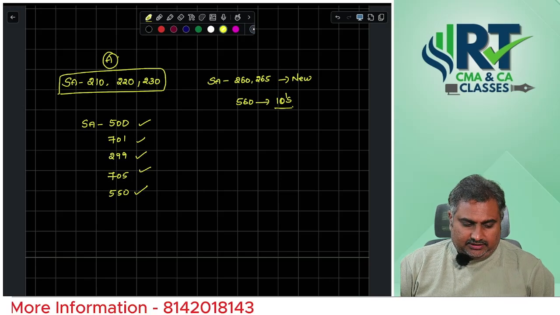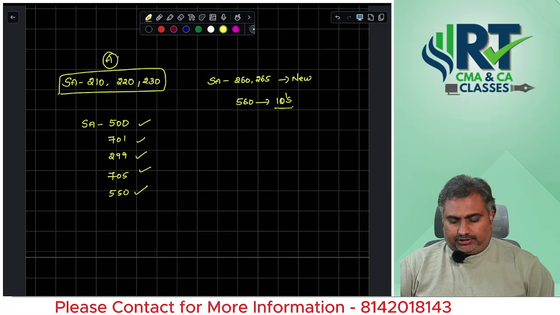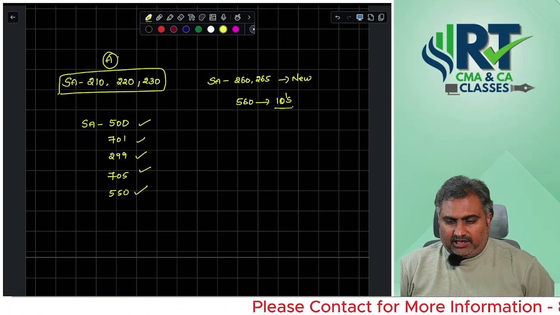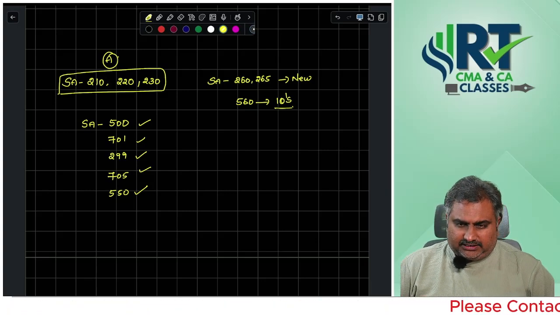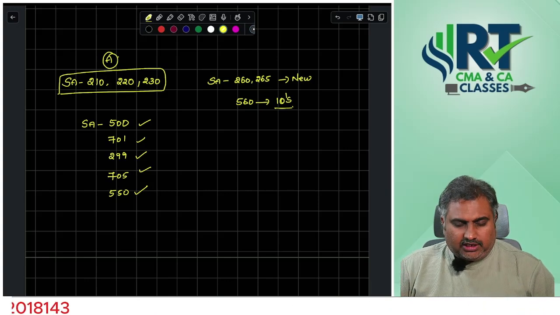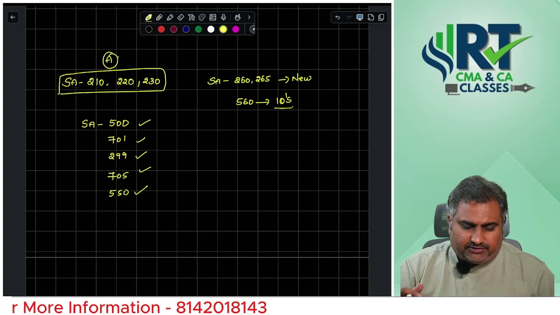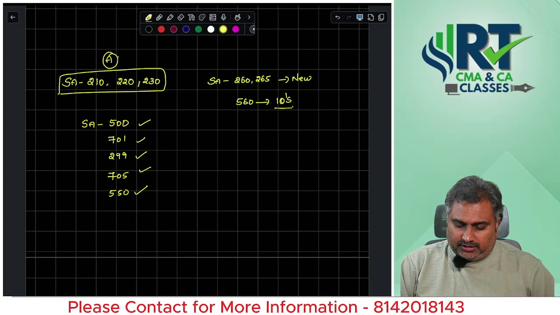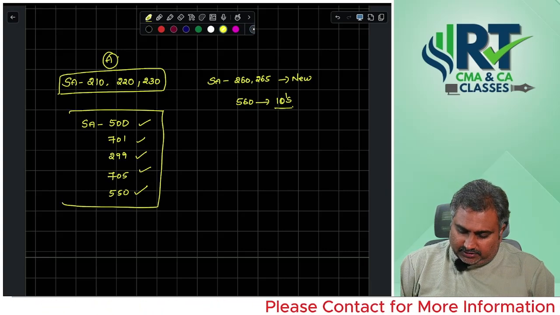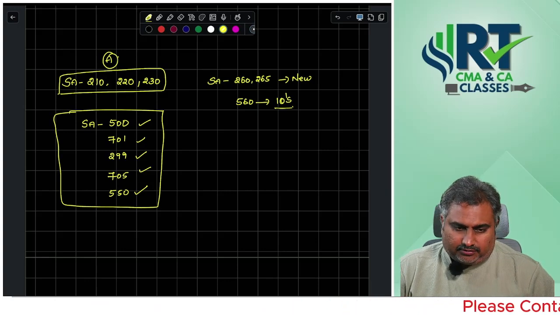From these standards you can expect more questions in the examination, because if you check the past question papers, you come to know that ICAI is really focusing on these standards.